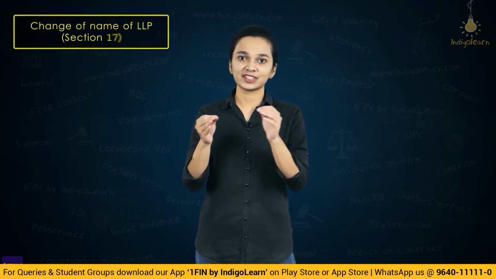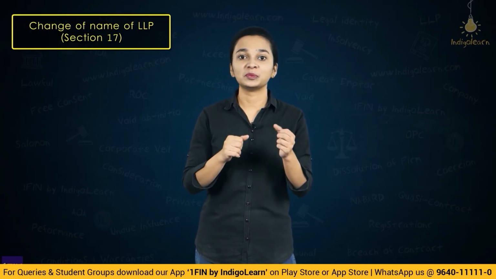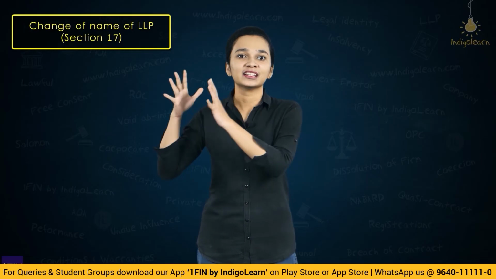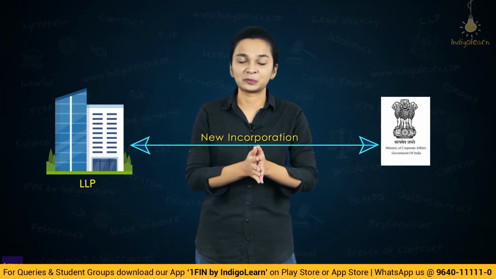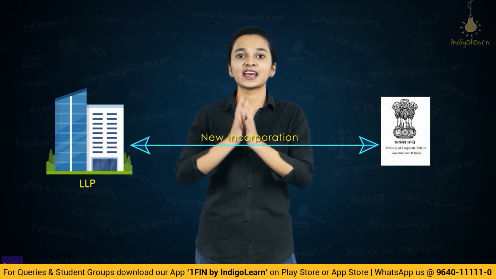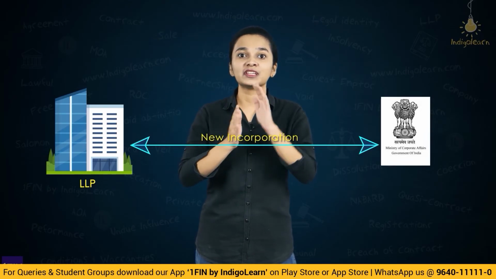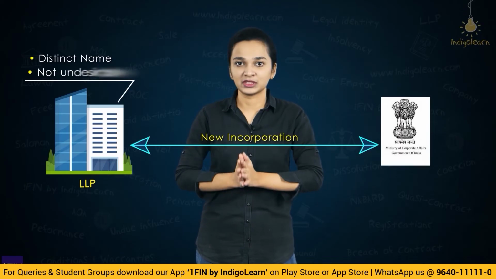Let's now start with section 17, which talks about change in the name of LLP. Now, what does it say? And in which situations would a change in the name of LLP be done? Say a new LLP has been incorporated, a fresh registration has happened. And we have understood under section 15 and section 16 that the name of an LLP should not be similar to the name of any other LLP and should not contain any undesirable terms.